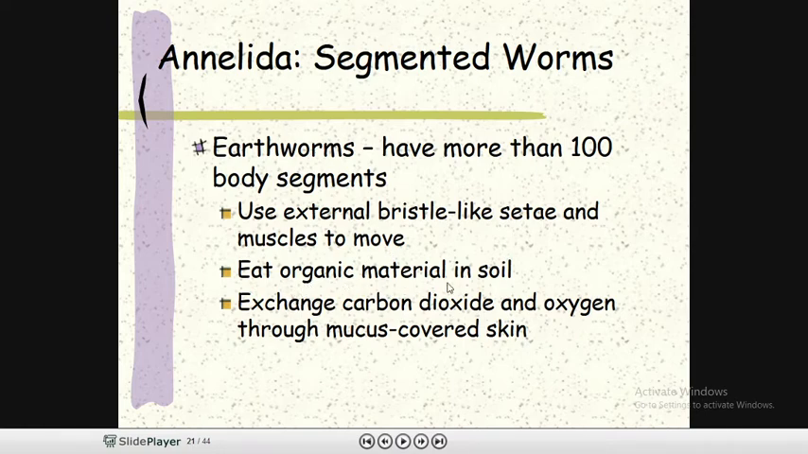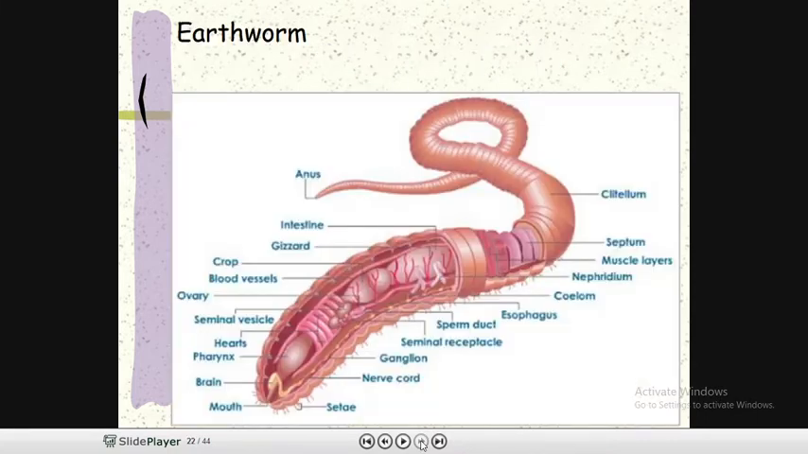They eat organic material, like degrading material in the soil. They exchange carbon dioxide and oxygen through mucus-covered skin. So that's why the earthworm is very important for farming. It makes soil fertile. Okay, this is the structure of an earthworm.